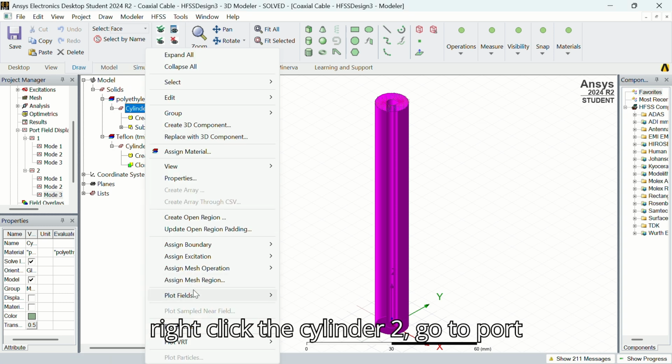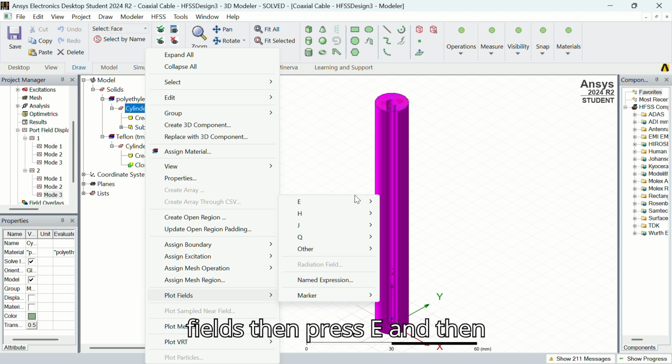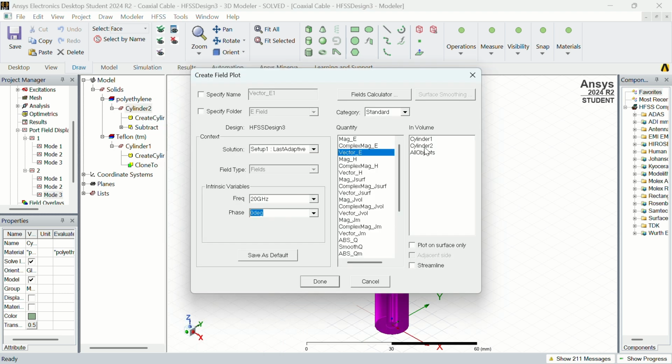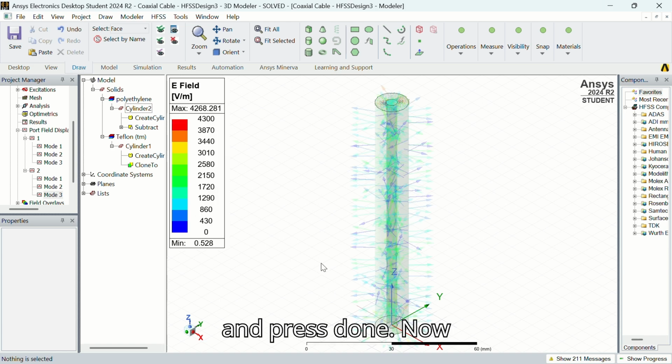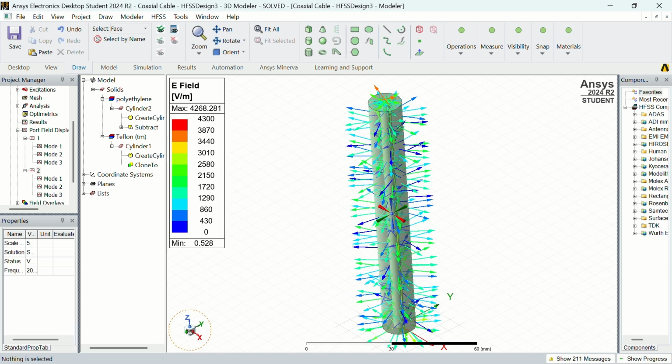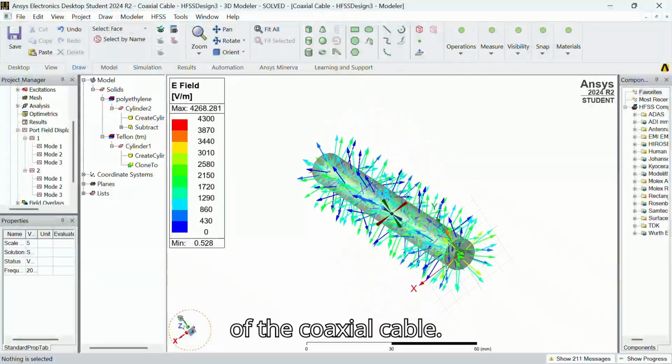Right click the cylinder to go to port fields, then press E and then select vector E and press done. Now we can see the electric field of the coaxial cable.